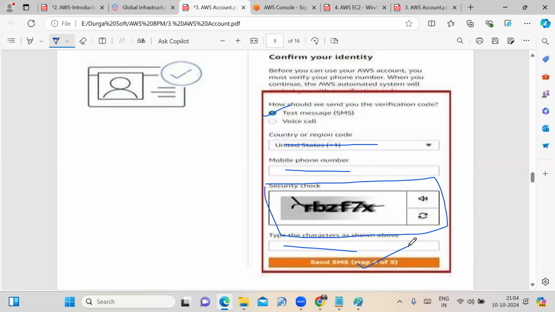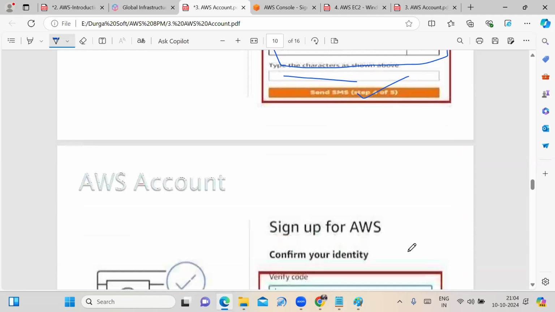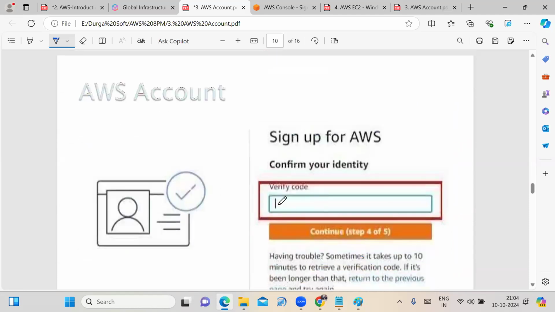Once you click on the send SMS option, you receive a code on your mobile. You need to enter that code. Click on the continue option. That is nothing but step 4. In step 4, it asks you to confirm your identity.